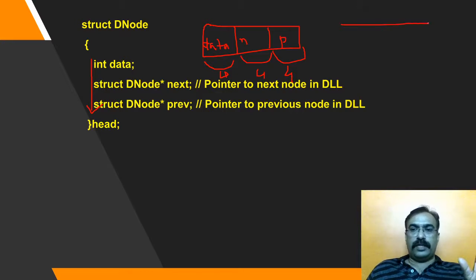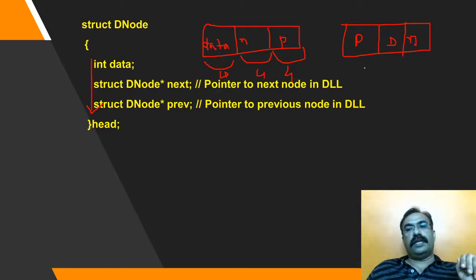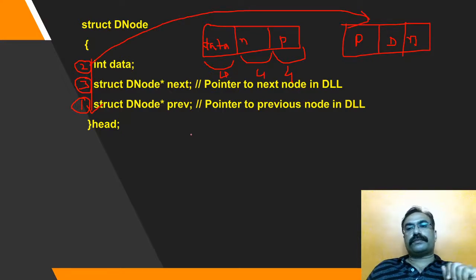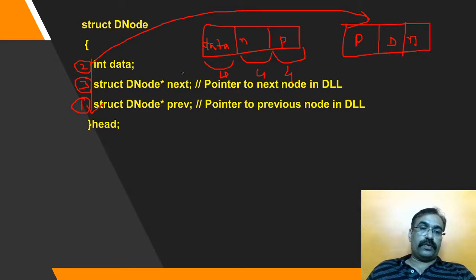If you want the arrangement this way, that's what we are looking at in every example: data at the center, next at the right side, and previous at the left side. At that time you will have to change this sequence: this should be your first declaration, this should be your second declaration, and this will be your third declaration. If you make this sequence change, it will lead to the logical representation of node in this way. Otherwise, for the existing one, this is the logical representation of the node.